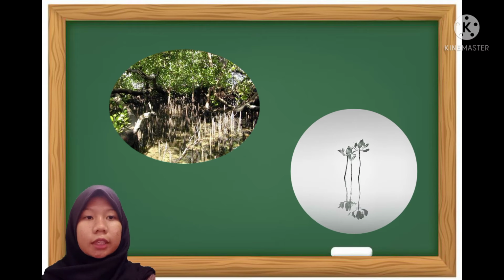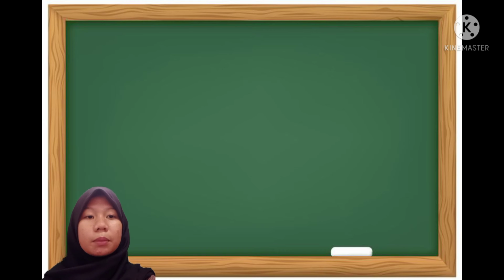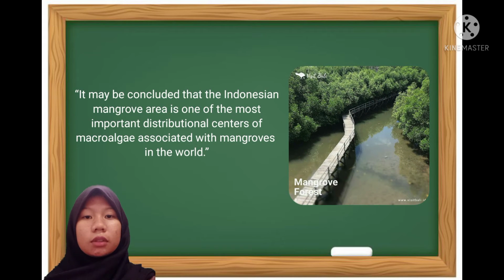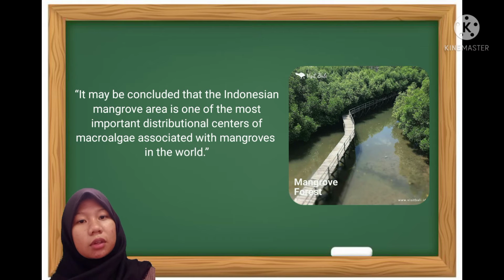The diversity experience does not only hold for angiosperms but seems to be true for other plant taxa. It may be concluded that the Indonesian mangroves are in one of the most important distributional centers of mangrove-associated species in the world.